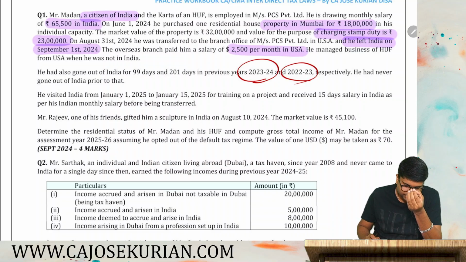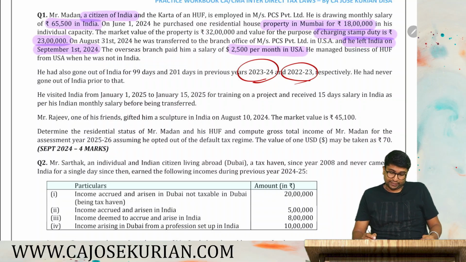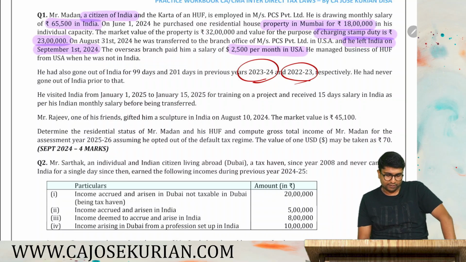So he visited India from 1st January 2025 to 15 January 2025. In that year, he visited again for training on a project and received 15 days salary in India as per his Indian monthly salary before being transferred. Mr. Rajiv, one of his friends, gifted him a sculpture in India on August 10, 2024. The market value is 41,100.